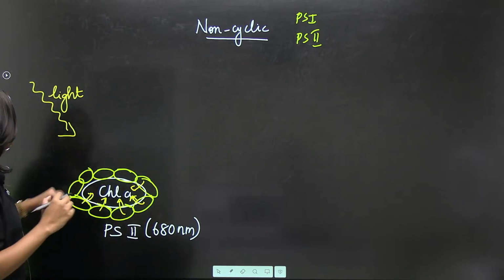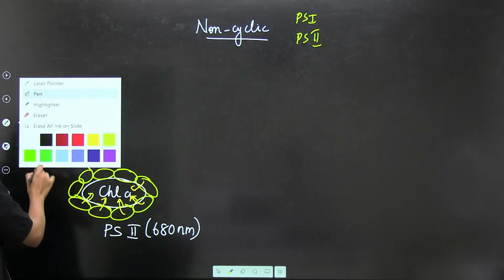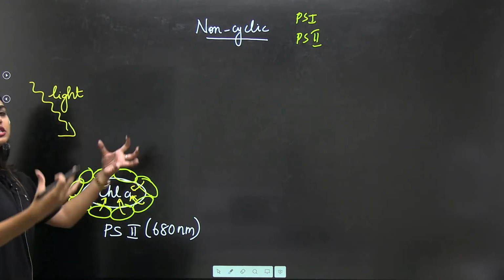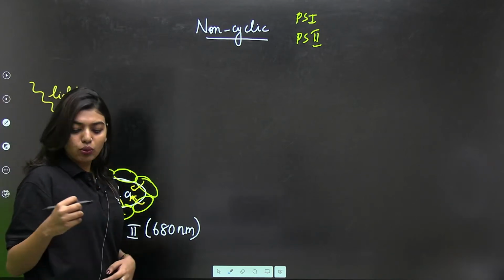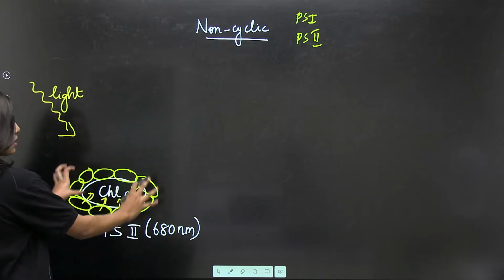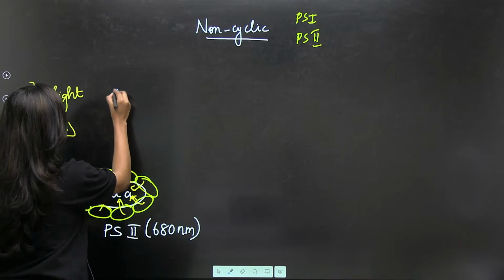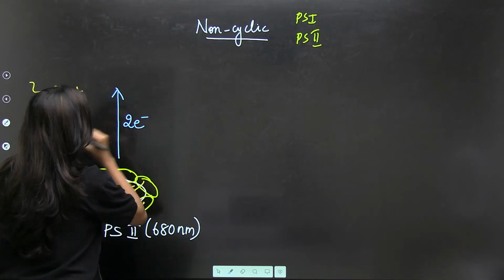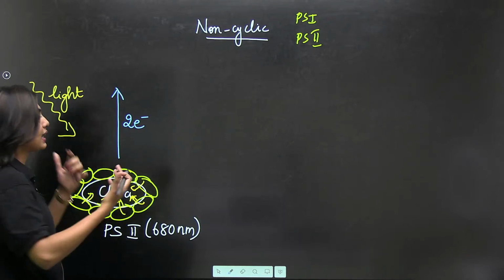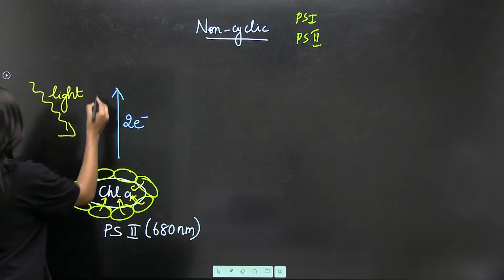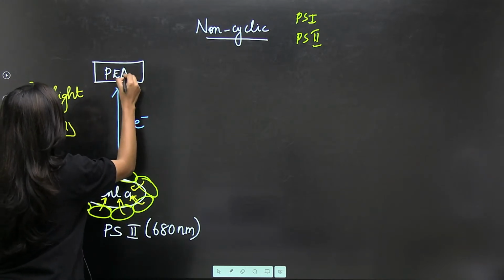Now what's going to happen? So much energy is being absorbed by your chlorophyll A. This chlorophyll A will release a pair of electrons because of the exciting energy. Now that electron will be accepted by something called PEA.